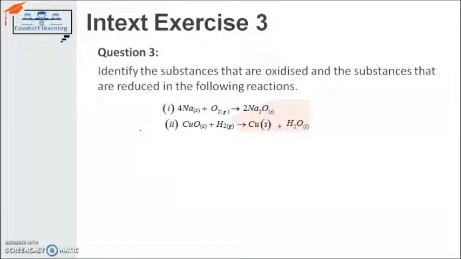Identify the substances that are oxidized and the substances that are reduced in the following reactions. We can see the reaction of sodium with oxygen gives us sodium oxide. In this first equation, we can see the sodium is getting oxidized.